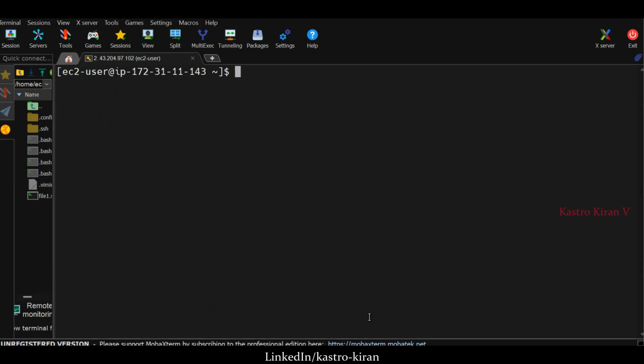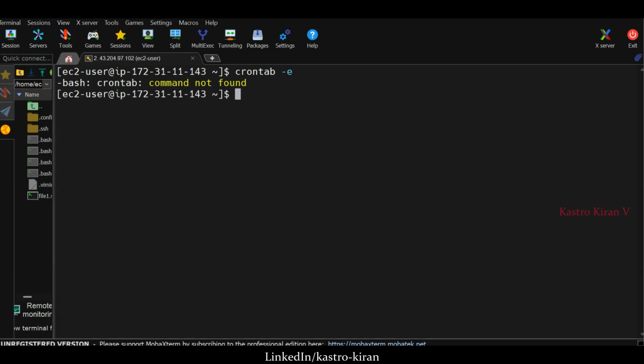So how to open the crontab editor? crontab -e. E represents editor. Hit enter. Now you see, it is telling that there is no such command found.